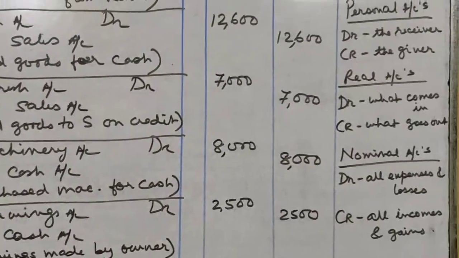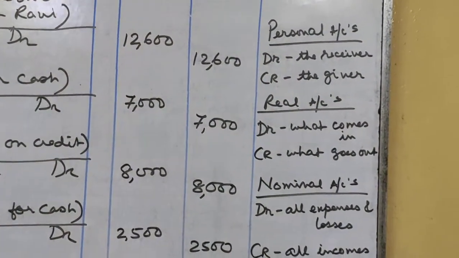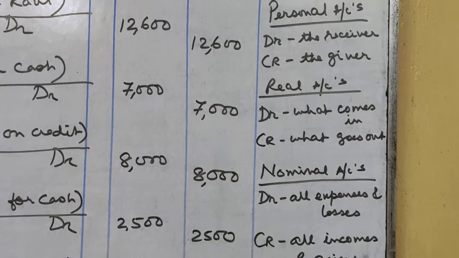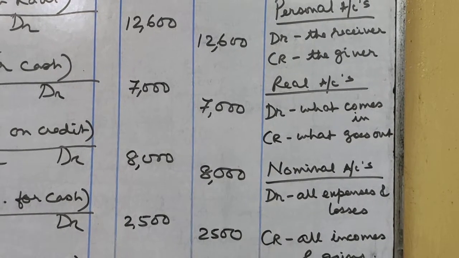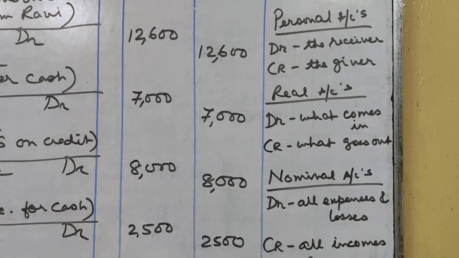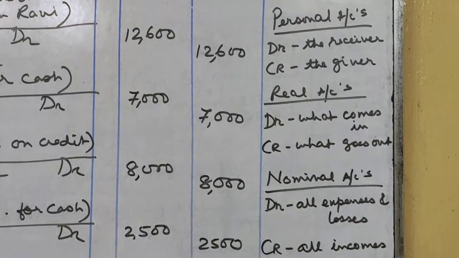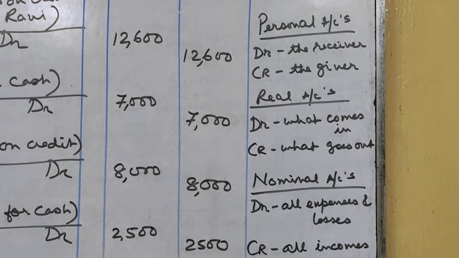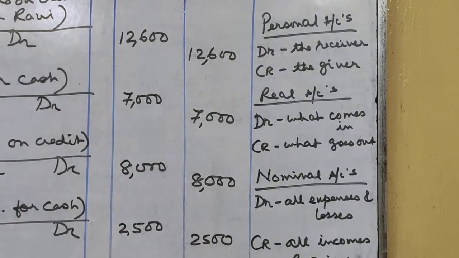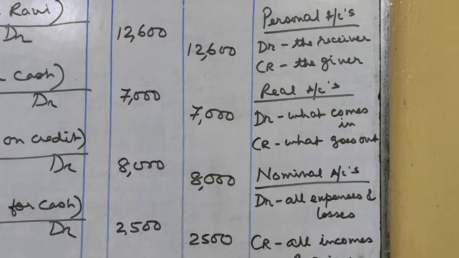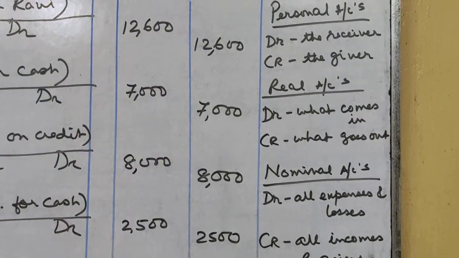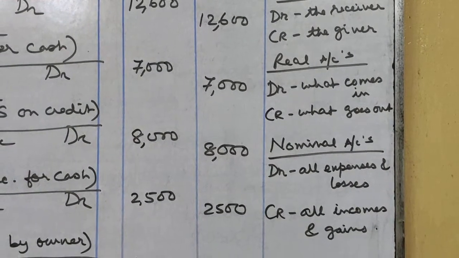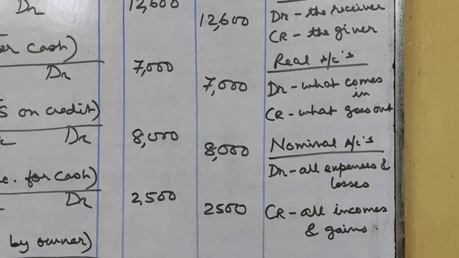In the earlier video, we had talked about personal accounts, real accounts, and nominal accounts. And I also told you about the golden rules that are to be applied in writing the business transactions. In the case of personal accounts, the rules are debit the receiver, credit the giver. In real accounts, debit what comes in, and credit what goes out. And in the case of nominal accounts, debit all expenses and losses and credit all incomes and gains.